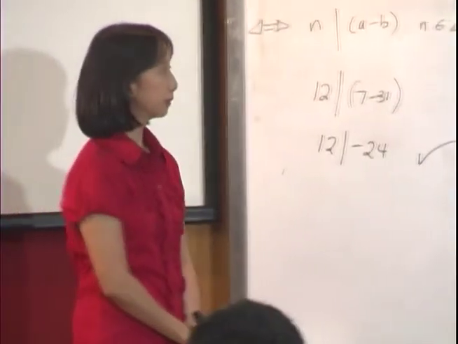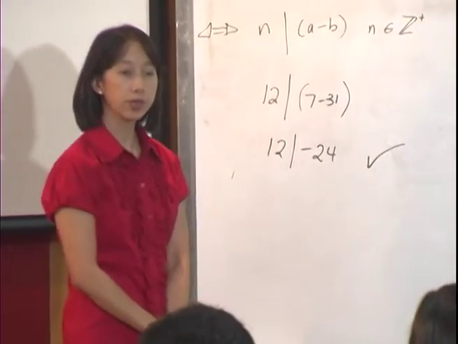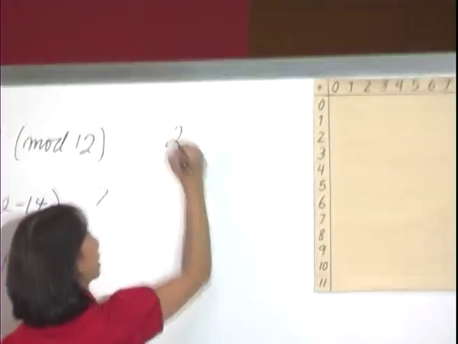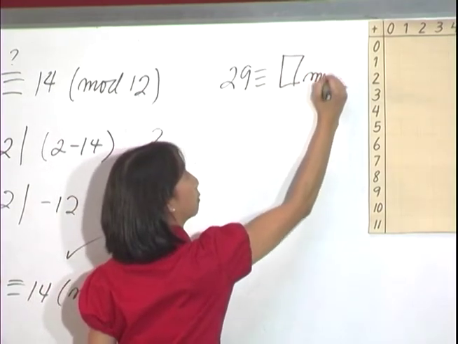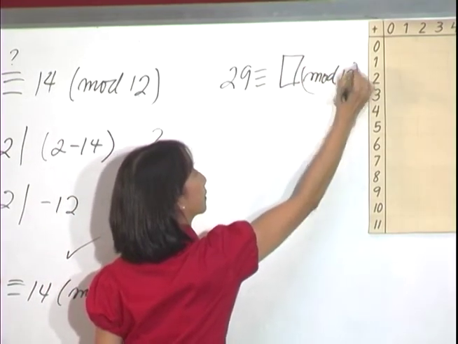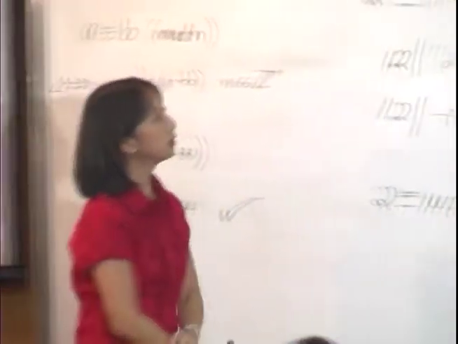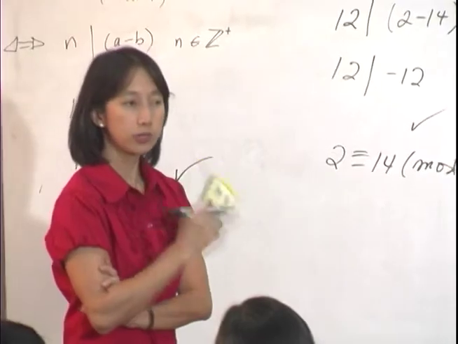What if I have 29? To which element of Z12 is it congruent? So we have here 29 is congruent to what, in modulo 12? This time, our missing value is the variable b. Can you think of a number, any element from the set 0 to 11, that satisfies this congruence?